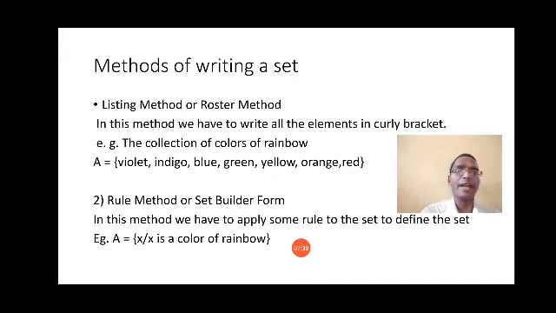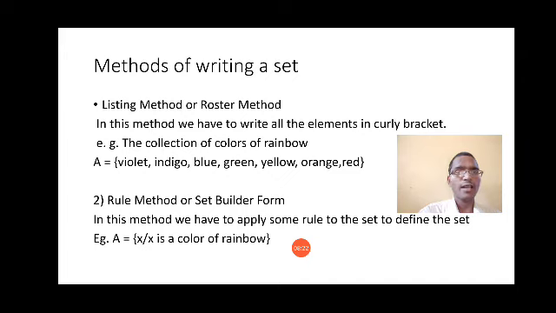Then you have to write a curly bracket, and in the curly bracket you have to write all the elements which are there in the set. In this case, there are 7 colors: violet, indigo, blue, green, yellow, orange and red. So here I have written all the elements in curly brackets. This is how we write this set in listing method, or roster method. So students, remember, whenever you are told to write your set in listing method, simply give the name to the set, then equal to, then write your curly bracket, and in the curly bracket write all the elements which are there in the set.